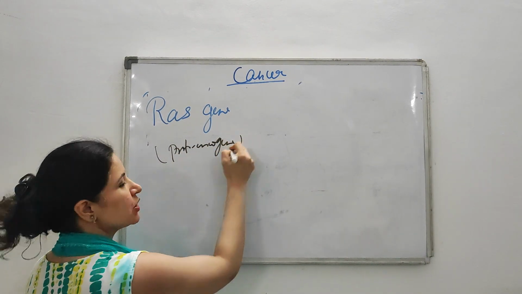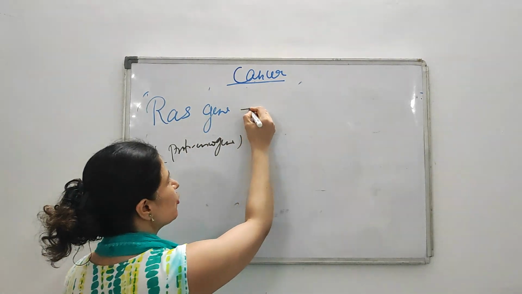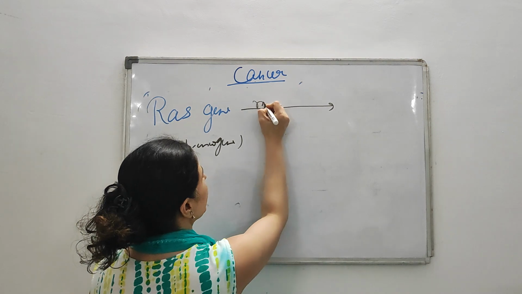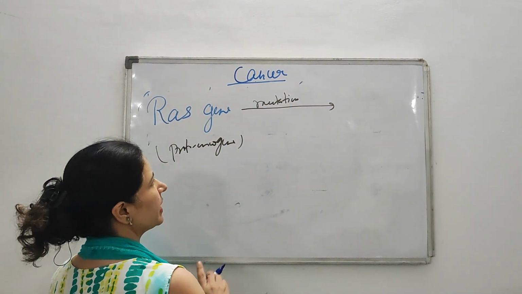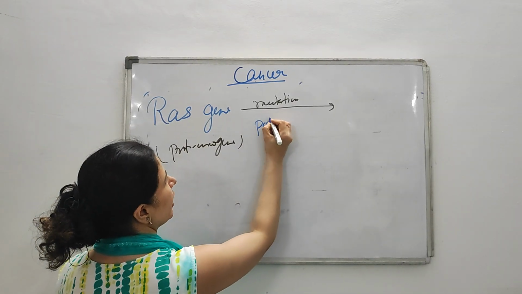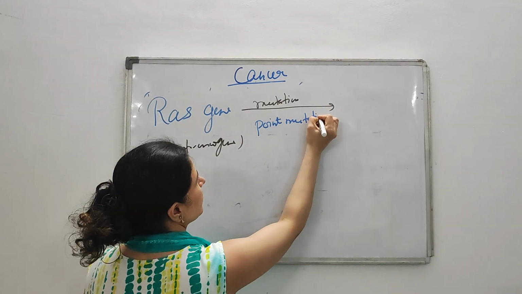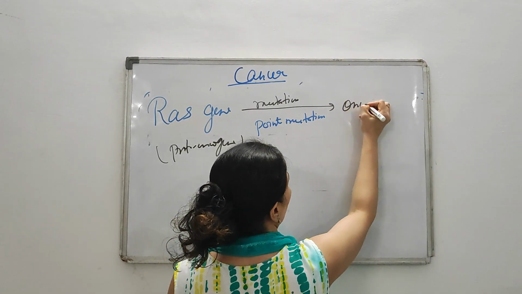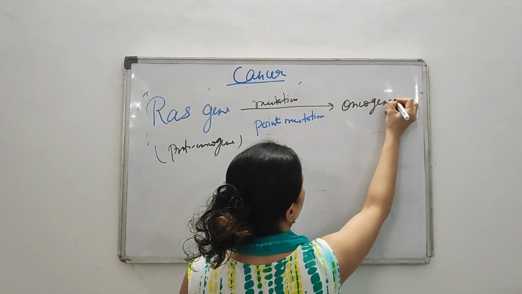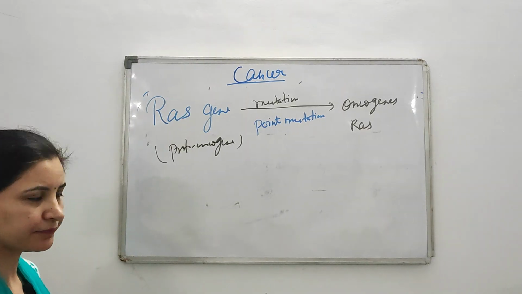This is normally present in all healthy individuals, all healthy cells. And when a mutation occurs in this RAS gene, the most common kind of mutation is the point mutation. Okay, point mutation. So when point mutation occurs in the RAS gene, then it will convert into an oncogene. Oncogenic RAS will form. Clear?